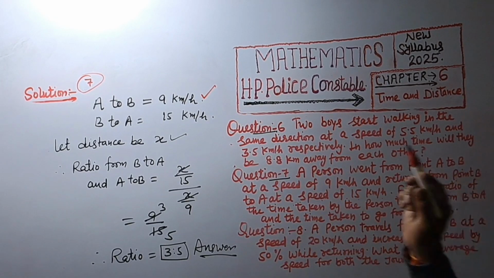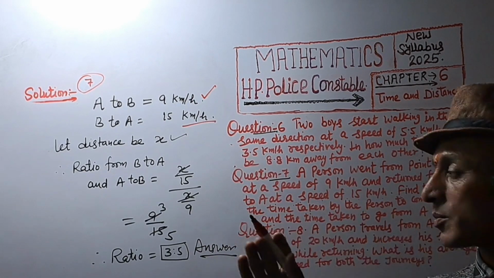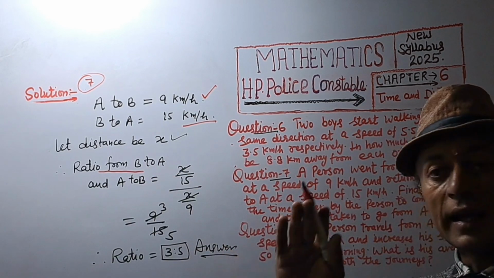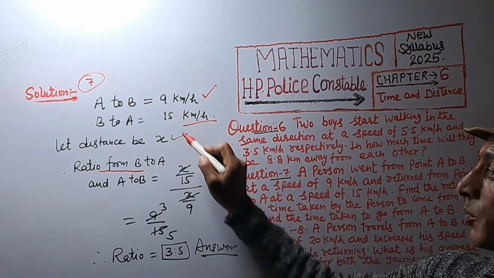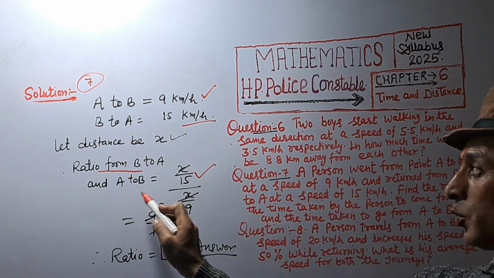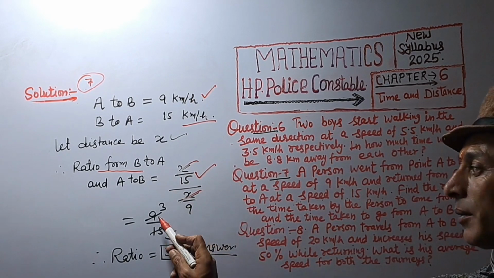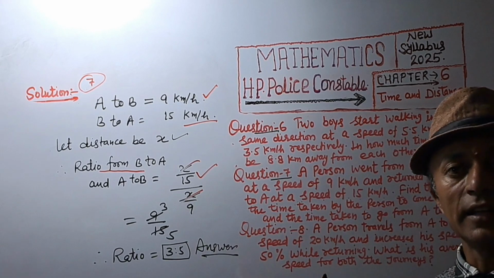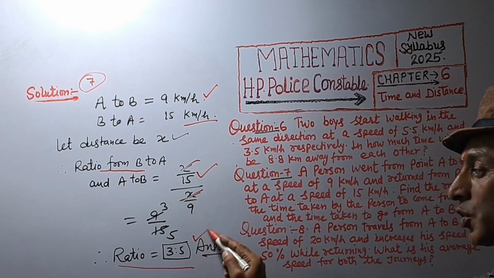A person went from point A to B at 9 km per hour and B to A at 15 km per hour. Let the distance be x km. So required ratio from B to A and A to B: B to A is x upon 15, distance upon speed, and A to B is x upon 9. So x is cancelled, and 9 upon 15 is divisible by 3. 3 3s are 9 and 3 5s are 15. So we get the required ratio equal to 3:5. Answer.